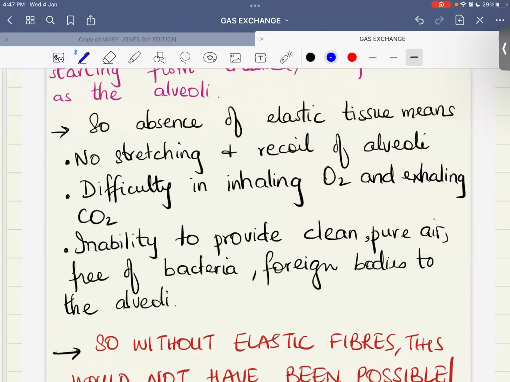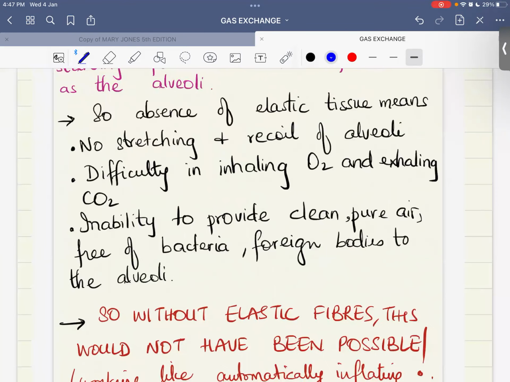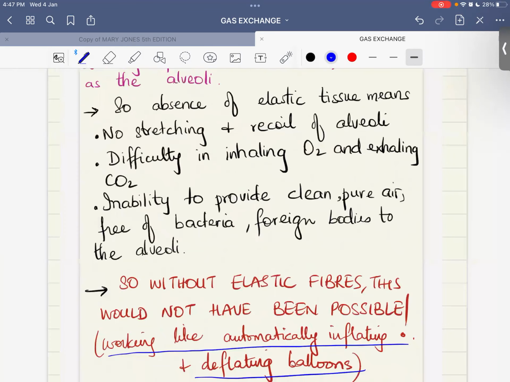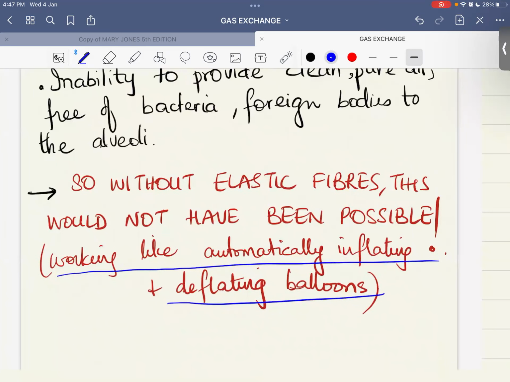So उससे फिर क्या होगा? You will be unable to provide clean, pure air to your body. Clean air, pure air, free of bacteria and free of foreign bodies to the alveoli. So this means, to cut short, to summarize, we can say without elastic fibers, there can be no breathing, right?